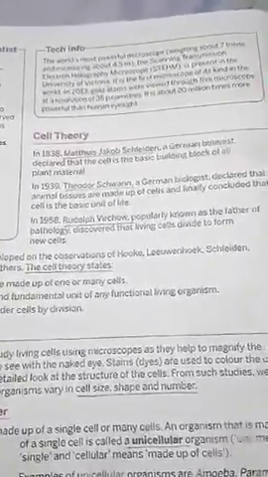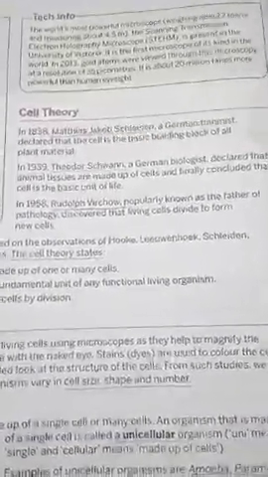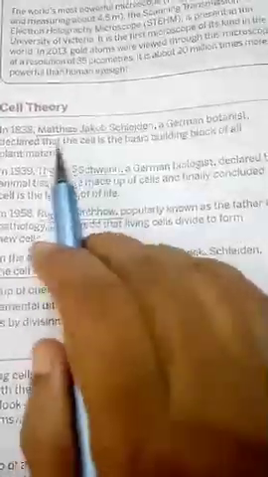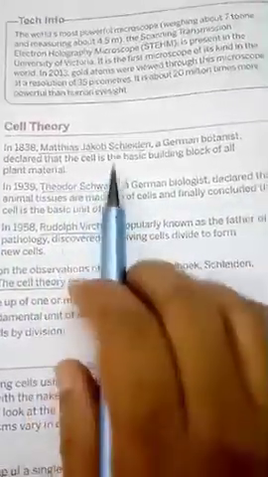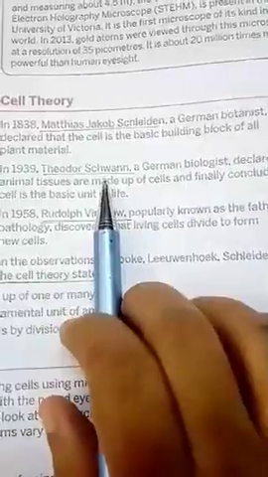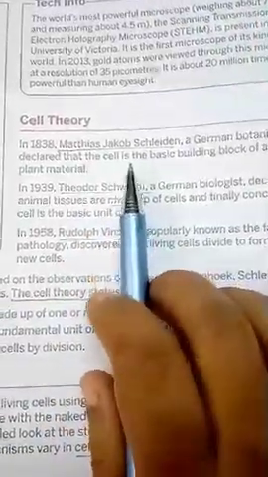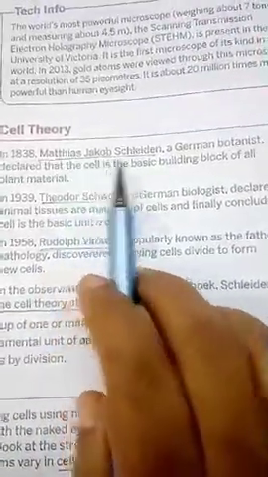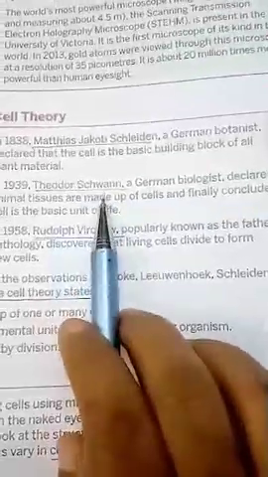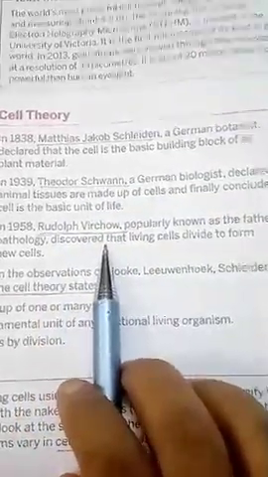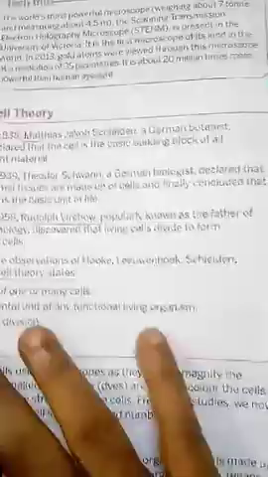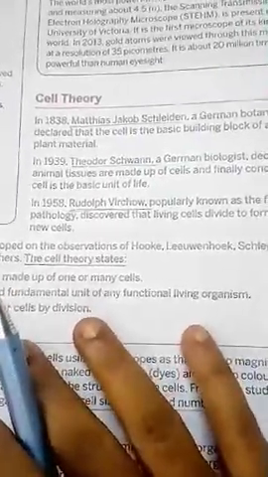Next we come to cell theory. As you read in maths and physics, there are theories behind them. Like that in biology also, for the cell there is a theory put forward, and I have underlined the names of the scientists. Please learn, the spelling is difficult. Practice it properly, children: Matthias Jakob Schleiden, Theodor Schwann, and Rudolf Virchow. These are the three scientists who put forward the cell theory.